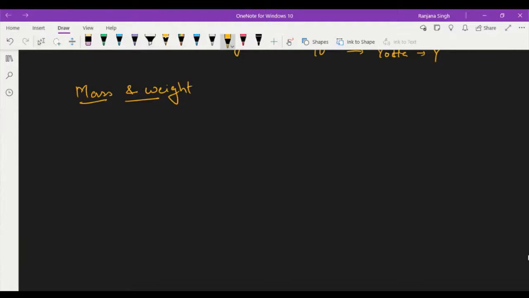It means if the substance has 12 kg mass, then weight will be equal to 12 into 9.8 and it is a force. Weight is actually force, right? Which is equal to mass into acceleration. It is the gravitational force. This is the gravitational force of Earth.